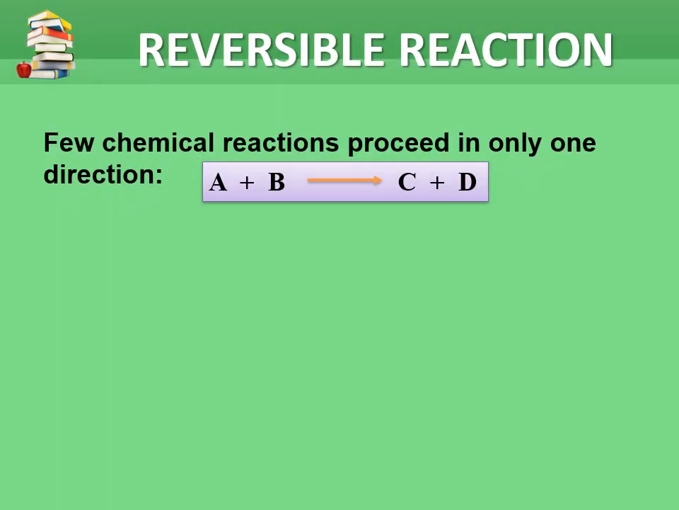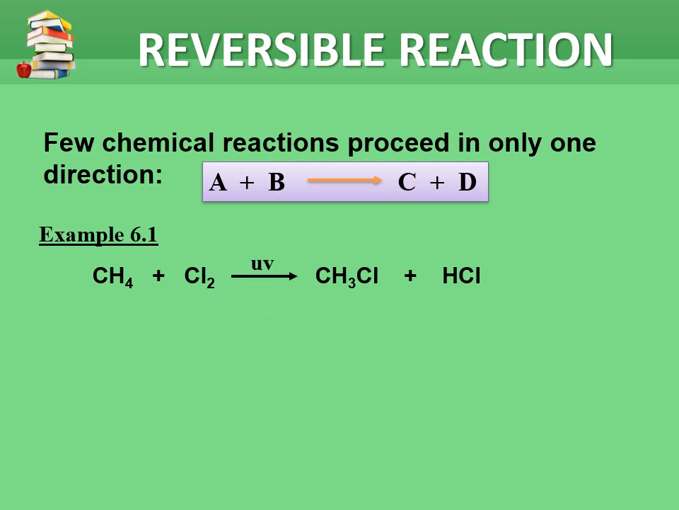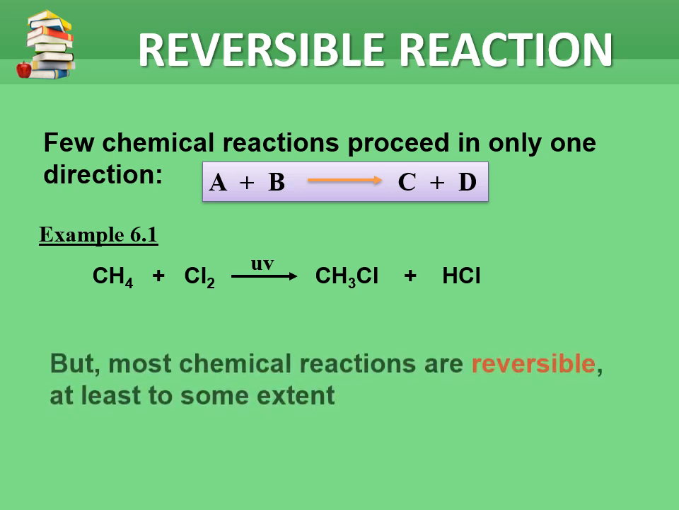Let's look at what we mean by reversible reaction. Few chemical reactions proceed in only one direction. For example, when you have A and B as reactants, you're going to have C and D as products. Example 6.1, you have methane plus chlorine gas. You will have chloromethane and hydrogen chloride gas. The reaction occurs in UV light.